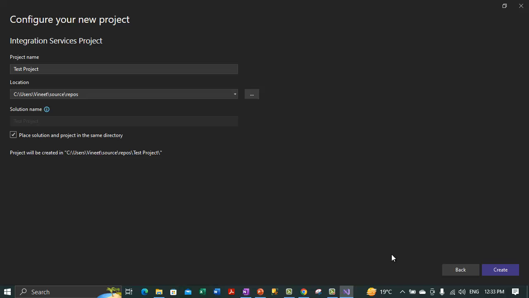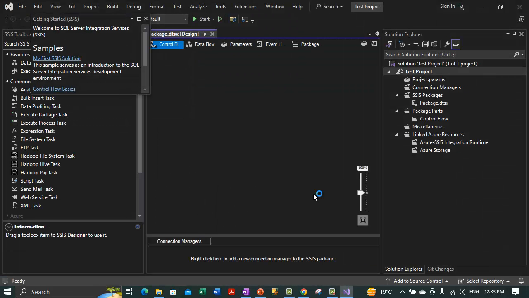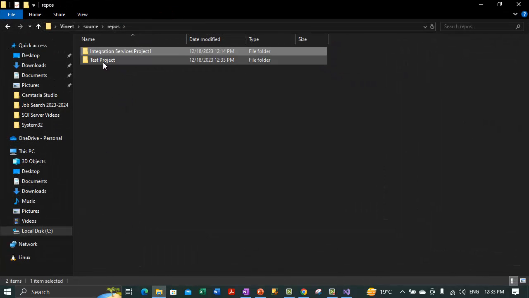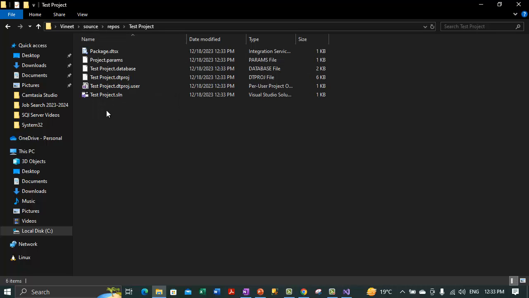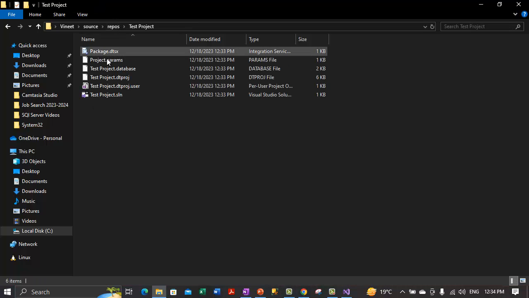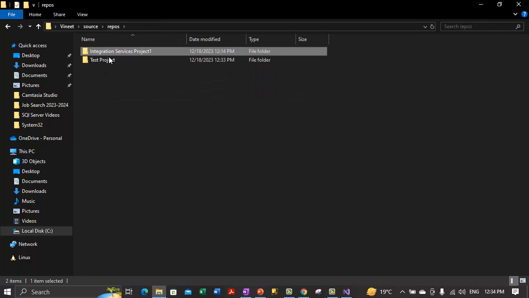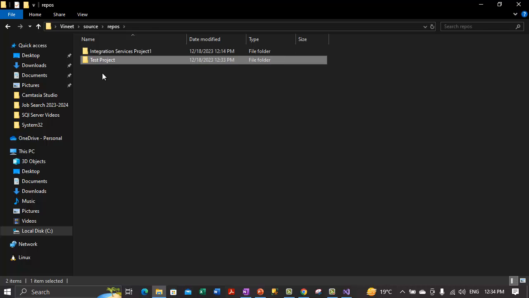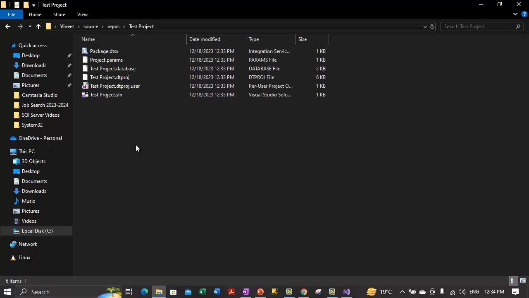This is how you can create a new solution file. You just need to click the create button. So this test project is created. Let me see the files area. Under repository, we have another folder, test project, and now this is the difference. If you go to the integration services project, the SLN file is created outside the project folder. But if you go into test project, all the files are created inside the same folder. It is not outside that test project; a separate folder was not created. All the solution and project files are created within the same folder. So this is what that checkbox which we just checked does.